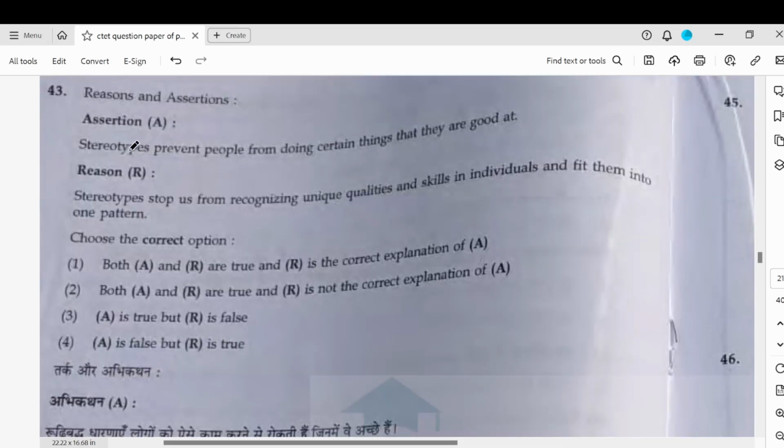Assertion and reason. Stereotypes prevent people from doing certain things that they are good at. This is correct. Stereotype stops us from recognizing unique qualities and fits them into one pattern. So both A and R true, and R is the correct explanation of A. Like I could be very good at playing cricket, but because I'm a girl, I'm not supposed to play cricket. So that is the reason we stop people. So this is the correct assertion and correct reason.